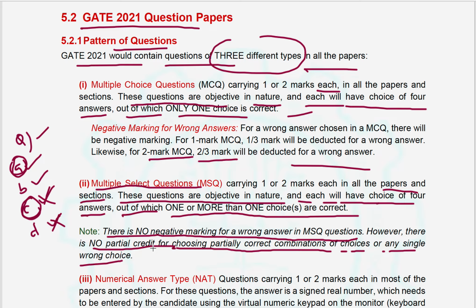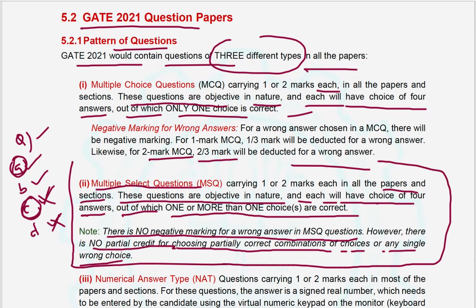That means no partial credit for choosing a partially correct combination. That is not the complete answer for a given question, so they won't get any marks for that question. So this is multiple select questions, which are newly introduced in GATE 2021, right? And numerical answer type we already know, which appeared in 2020 and before 2020 question papers also. For that also we don't have any negative marking scheme. So we can have a negative marking scheme for multiple choice questions only, right?